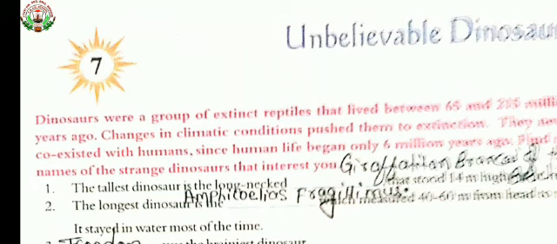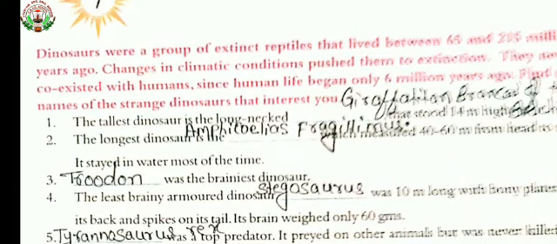So what is that? First one, Giraffatitan, branchi of the Brachiosaurus group. The second one, the longest dinosaur is Amphicoelias fragillimus. See the clue box and write down the correct spelling. Then third one, dash was the brainiest dinosaur. Yes, answer is Troodon.